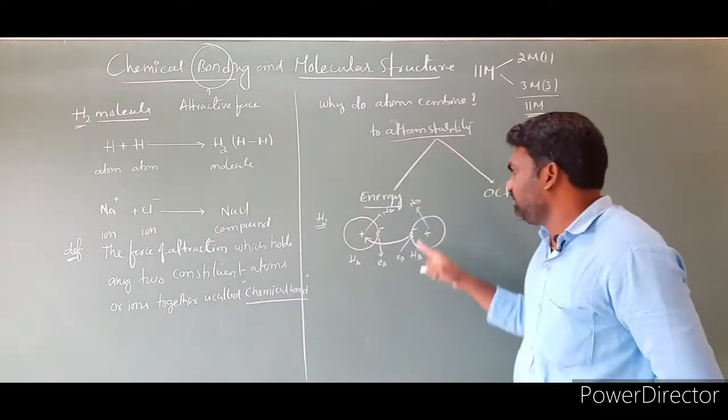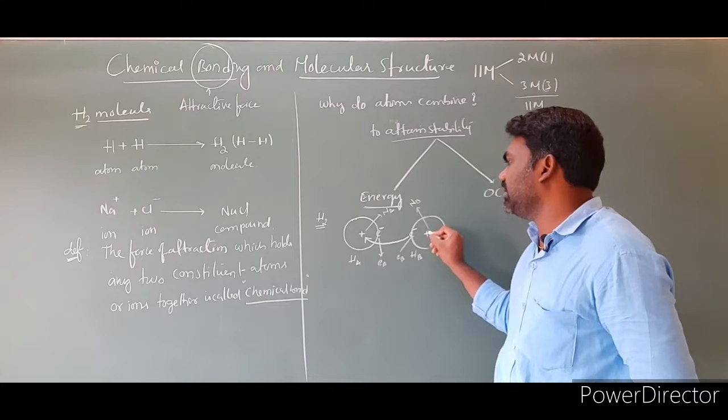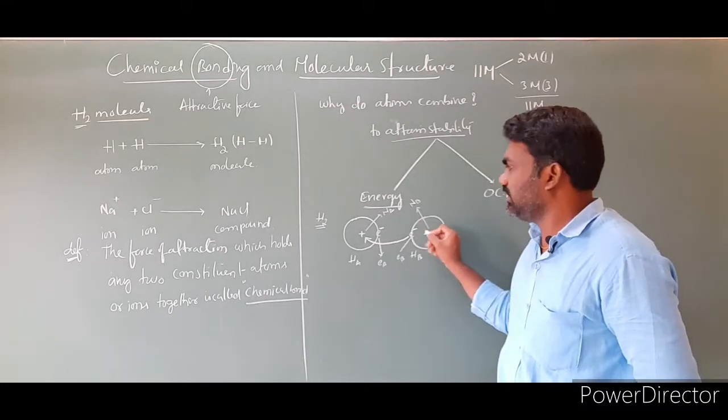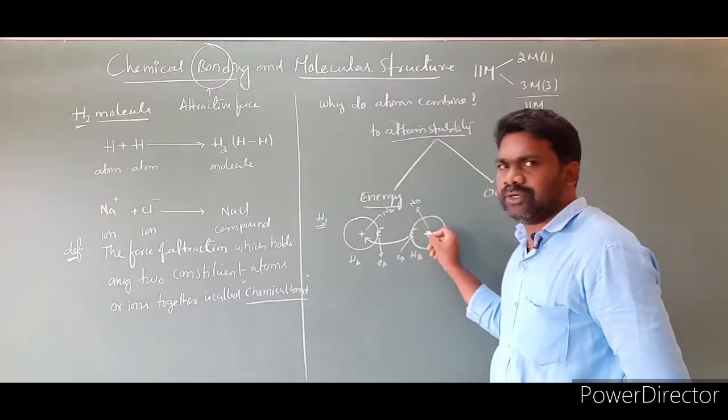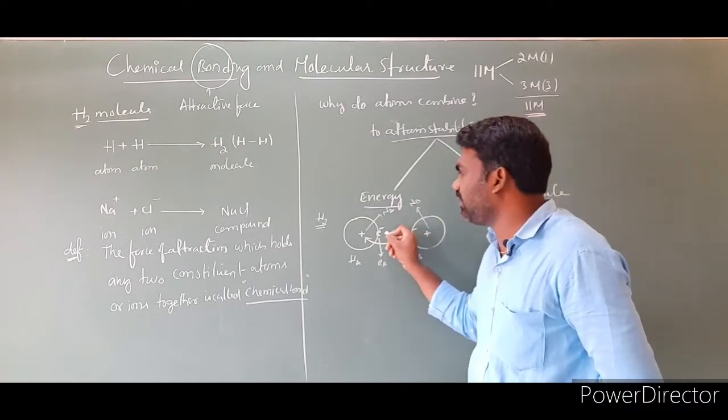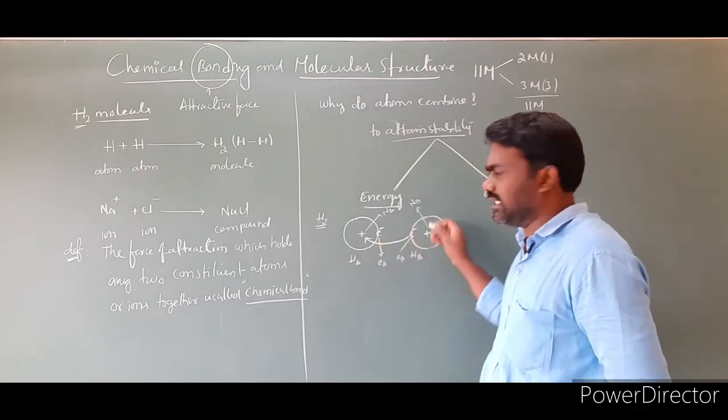Clear? Next, the nucleus of hydrogen B has positive charge, and this is the electron of hydrogen A. The nucleus of hydrogen B attracts the electron of hydrogen A towards its direction.